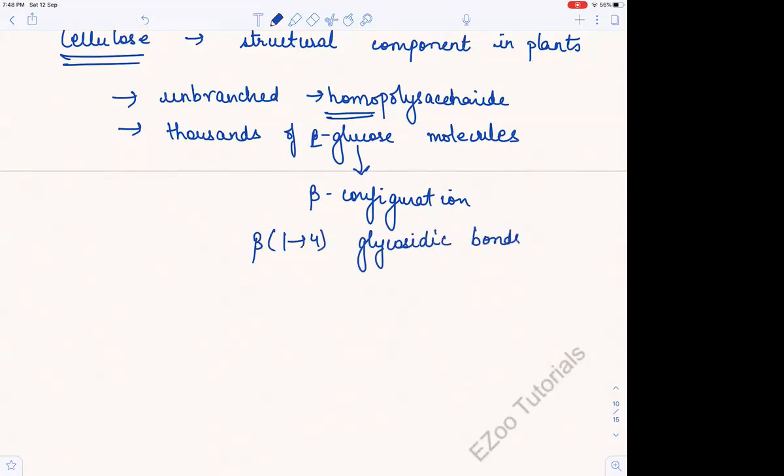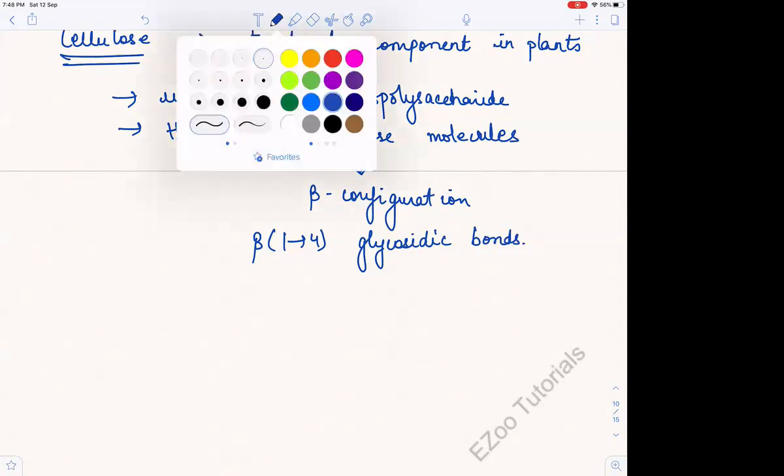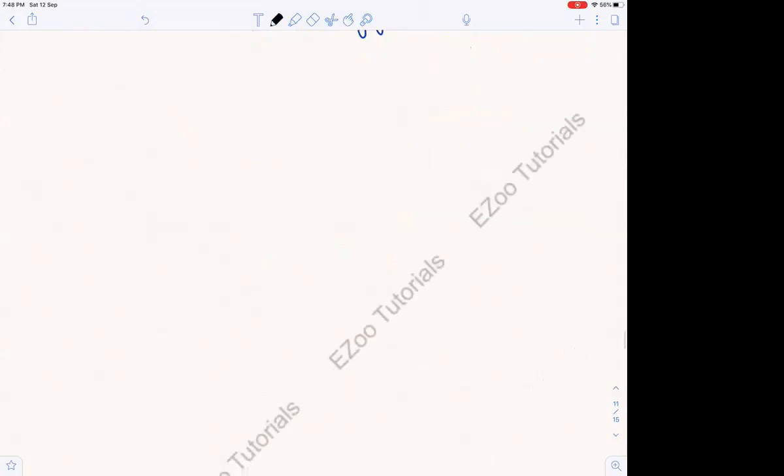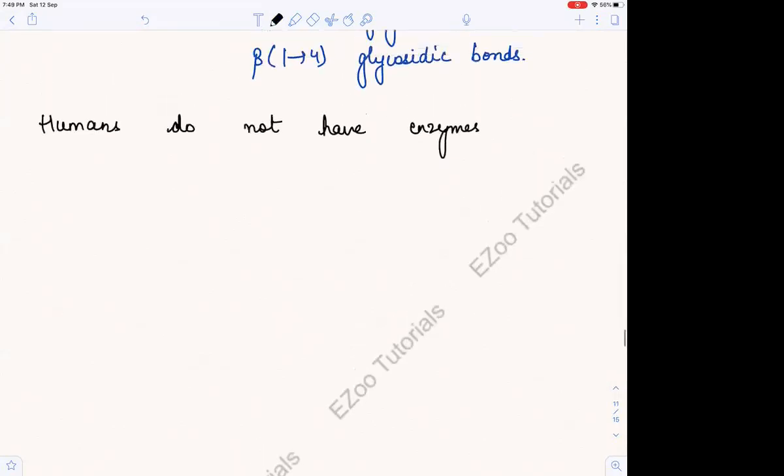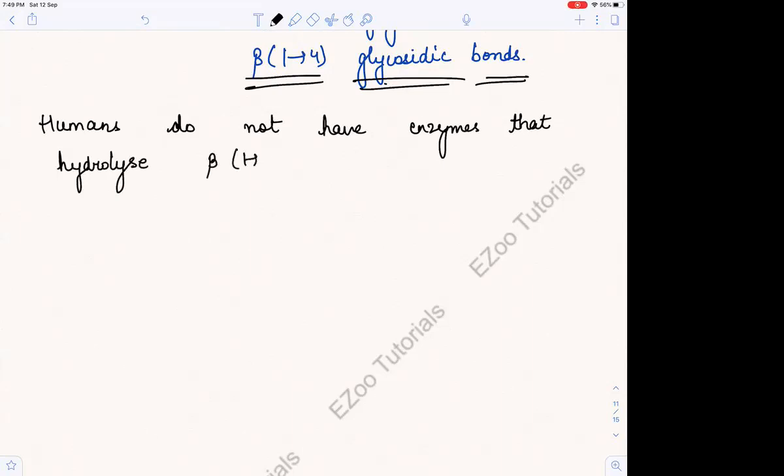Now, one important or interesting thing: humans do not have the enzyme that can digest, that is, hydrolyze, beta 1 to 4 glycosidic bonds. That's why we can't digest cellulose. We can't graze like sheep and goats, because we don't have the enzymes which can digest beta 1 to 4 glycosidic bonds. That is why we have to eat food, we can't graze like them.